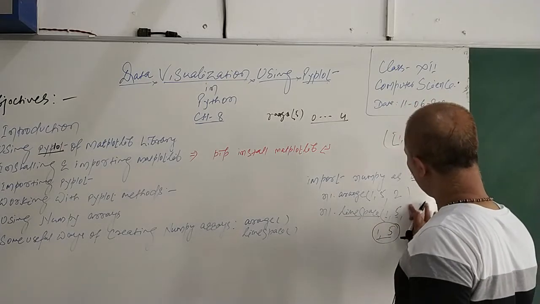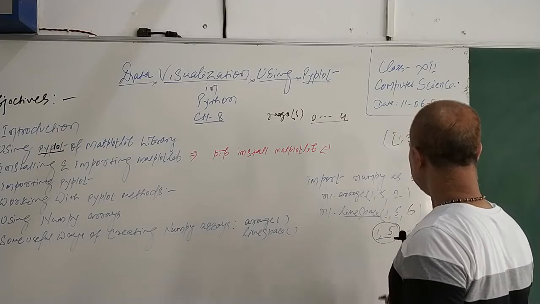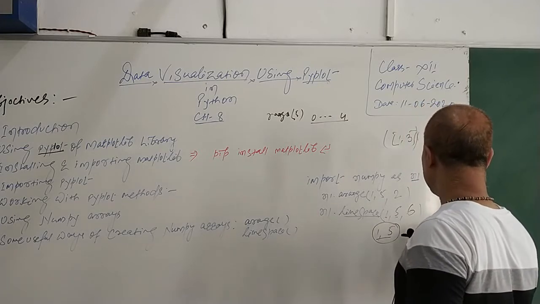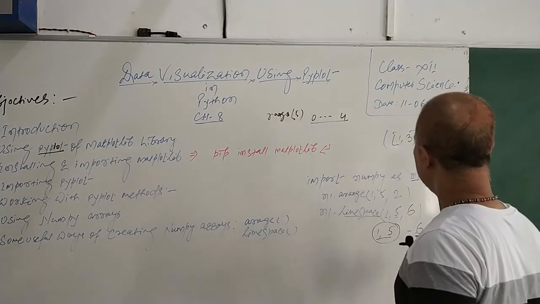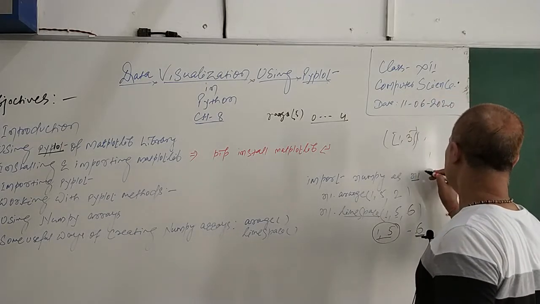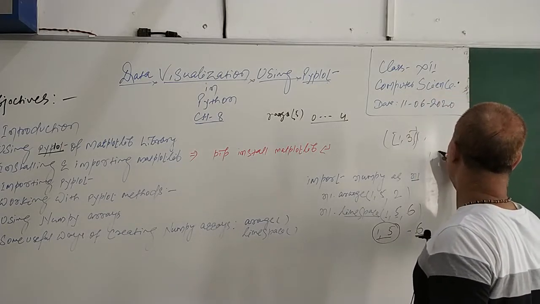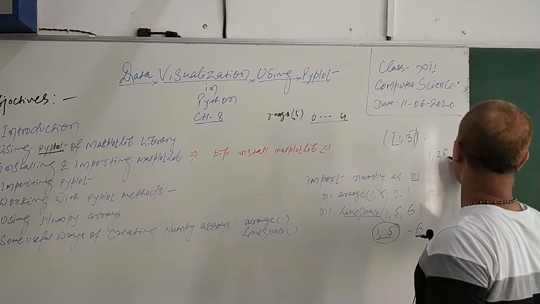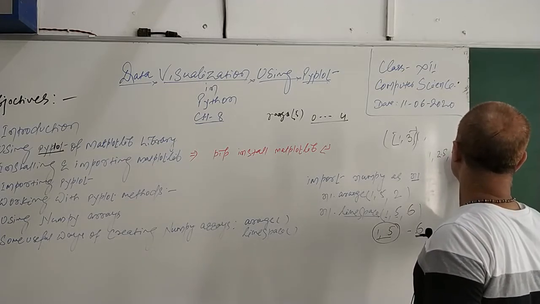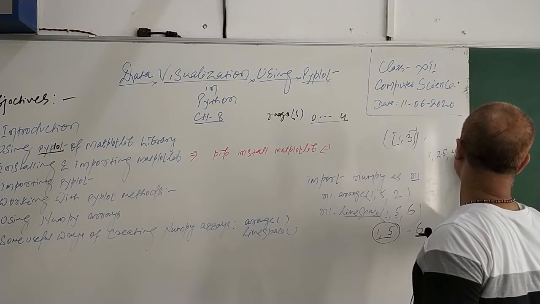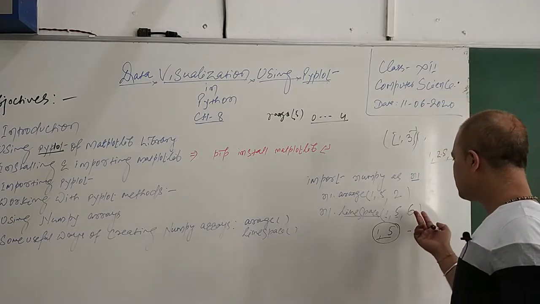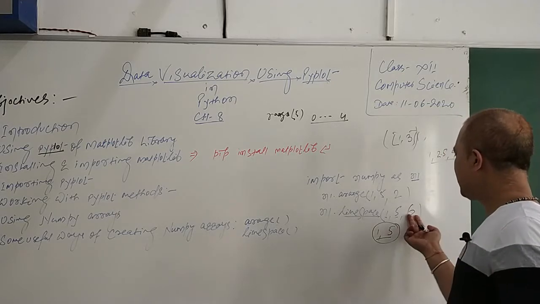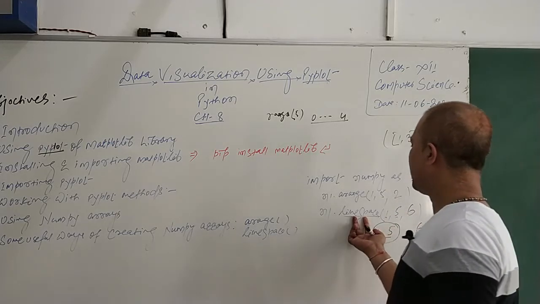If I mention 1 to 5 comma 6, it will create a total of 6 elements, all having equal spacing. It means if it is 1 and then you add 0.8, that is 1.8, then again add 0.8, that is 2.6, likewise. So it will create 6 elements, or an array, between 1 and 5. That's what is called linspace.